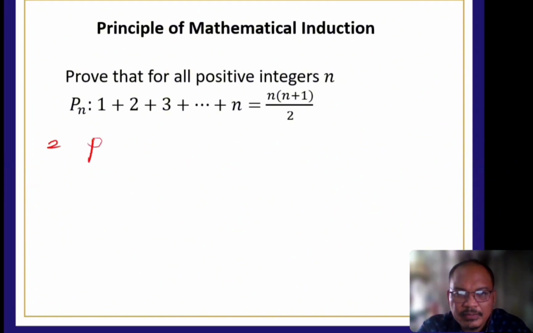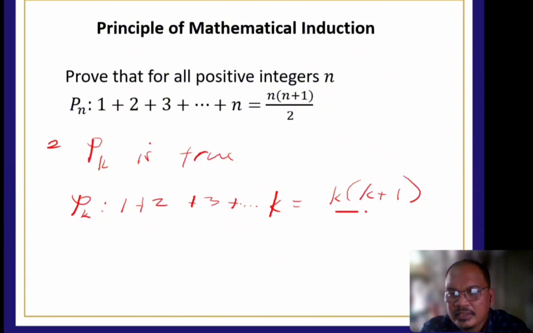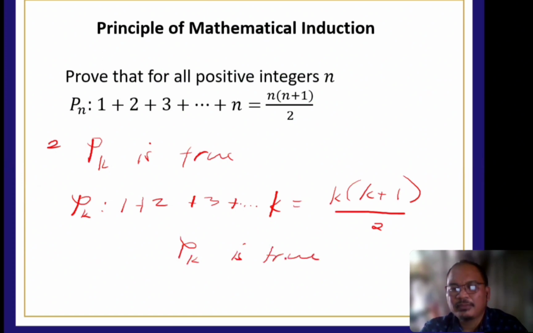Okay, step number 2. You're going to have P sub k. You assume that P sub k is true, since P sub 1 is true. Okay. So P sub K is 1 plus 2 plus 3 plus... You interchange now the N to K. K is equal to K plus 1 all over 2. Then assume now that P sub K is true. Bakit? Kasi si P sub 1 is true na. Okay, so step number 2.